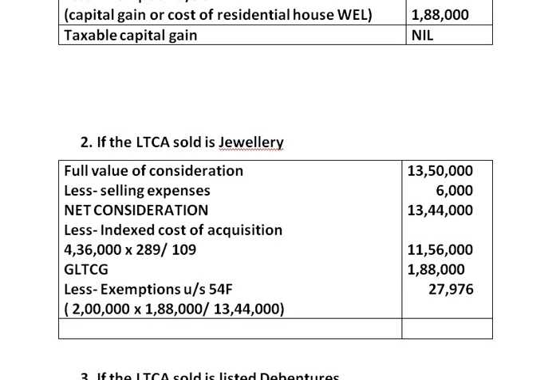Exemption under section 54F. Now the balance remaining is 1,60,024. This is what is known as taxable capital gain. Taxable capital gain under the second situation, that is if asset sold is jewellery and asset purchased is residential house.